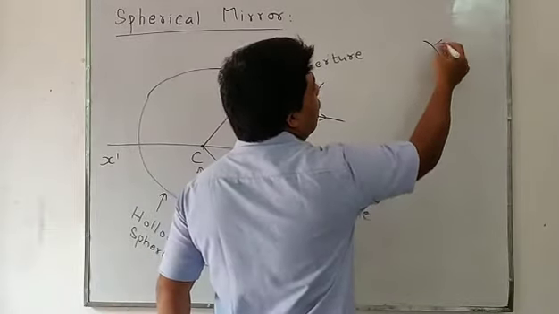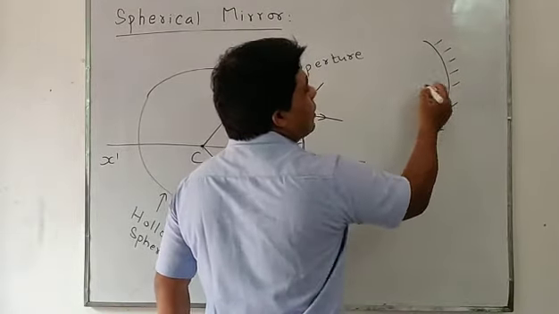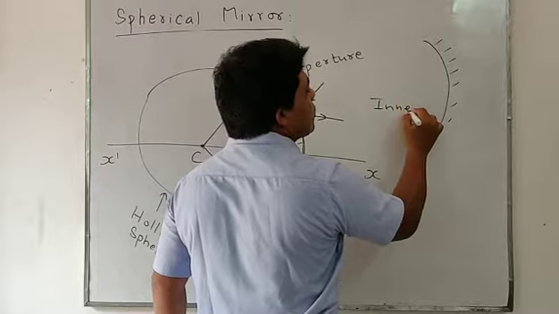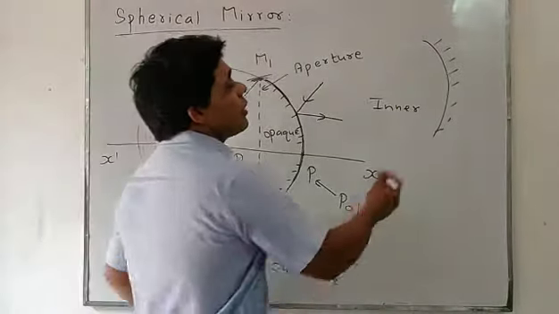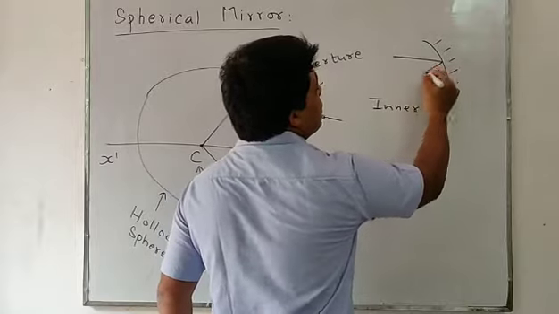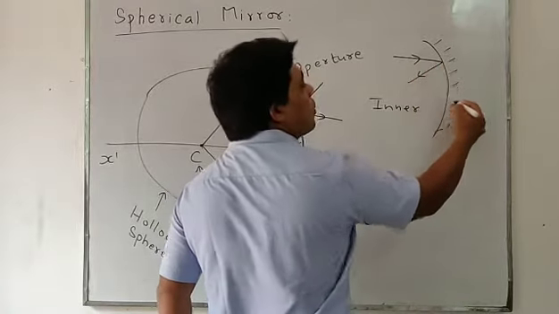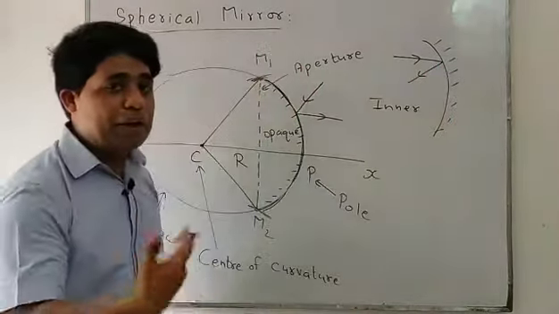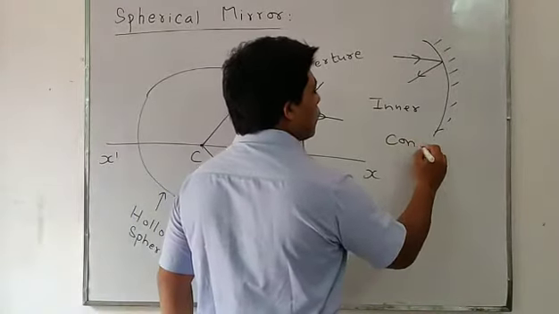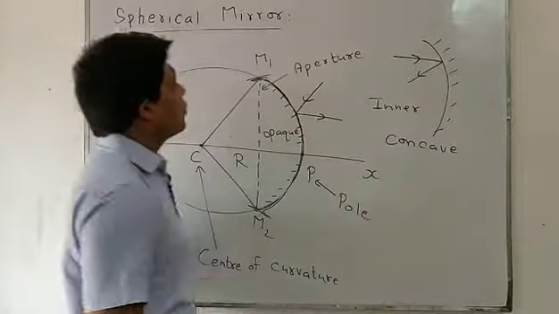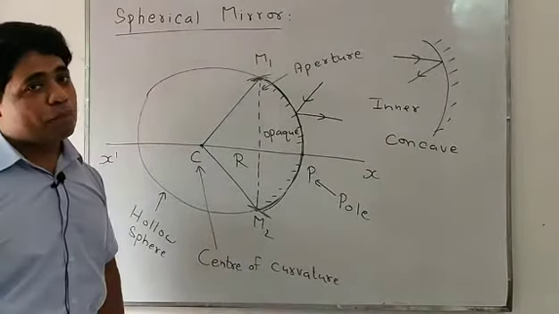When this inner surface is reflecting and the outer surface is opaque, painted, coated, that is called a concave spherical mirror.